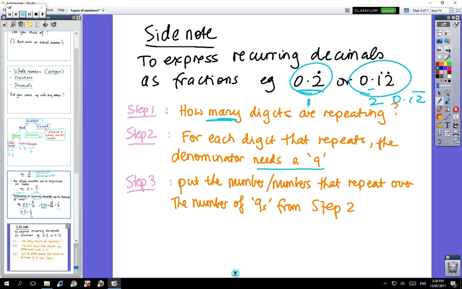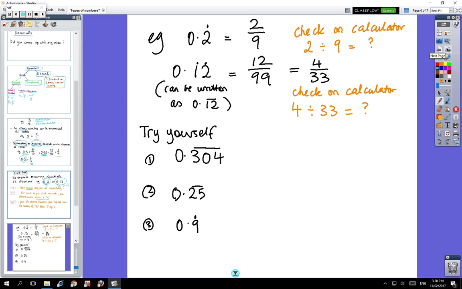When you're ready, copy that down. So if you have 0.2 recurring, the number that repeats is the 2, and there's one repeating number, so it's over 9, 2/9. And you can check that on your calculator. 2/9 does equal 0.2 recurring. If you've got 0.12 recurring, you put the 12 on the top, and there are 2 digits, so you put it over 99, and then that can cancel down to 4/33, and you can check that on your calculator.